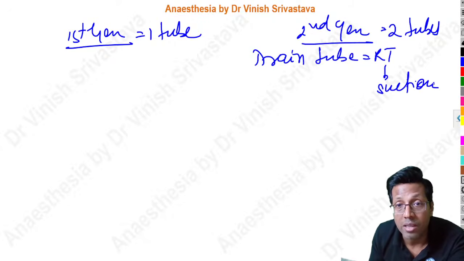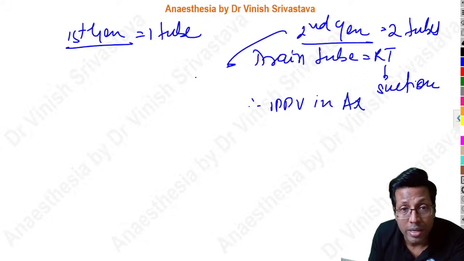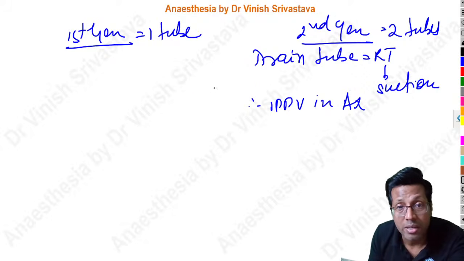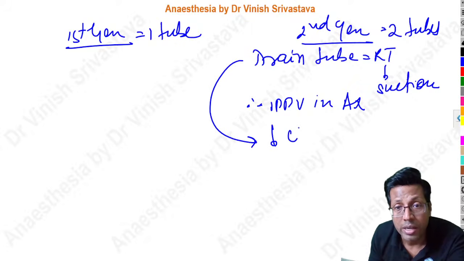And after that, we can use it for IPPV in anesthesia. The second generation LMA decreases the chances of aspiration. It does not prevent it, but because the drain tube is present, it decreases the chances of aspiration.